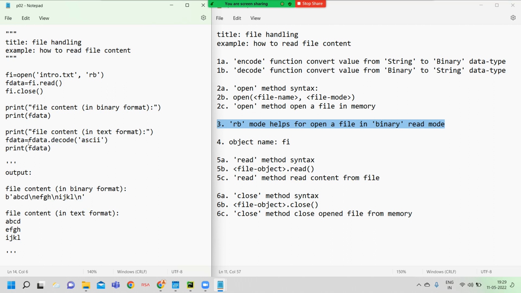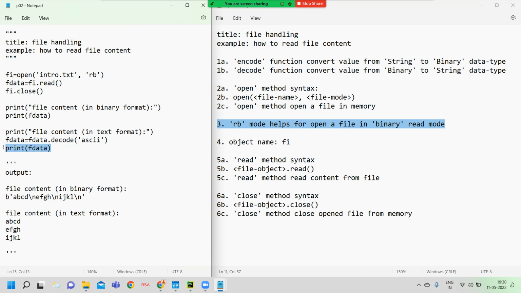That converted data is again stored in the same variable. Before conversion, f data has binary data. After that we use the decode method to convert the value from binary to string, and that converted string value is again stored into f data.